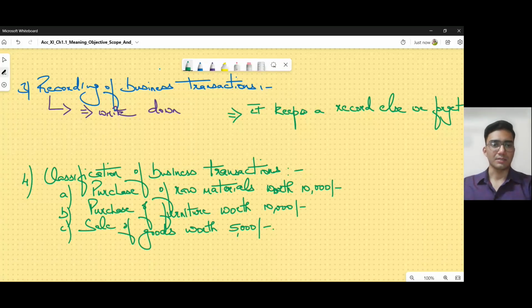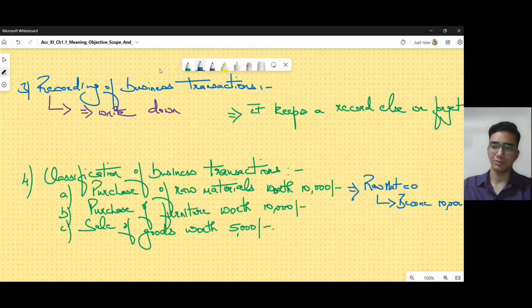Now, let's understand these transactions. When I say purchase of raw materials worth 10,000 is done by the business, the meaning of this implies initially my raw materials were zero. I have purchased it and on purchase it has become worth 10,000 rupees. Okay. If I talk about the second transaction, it says purchase of furniture worth 10,000.